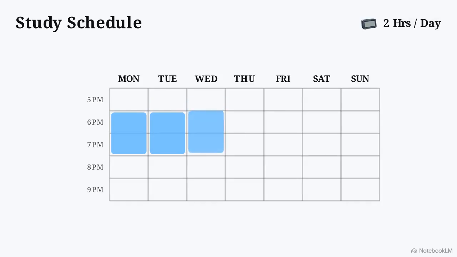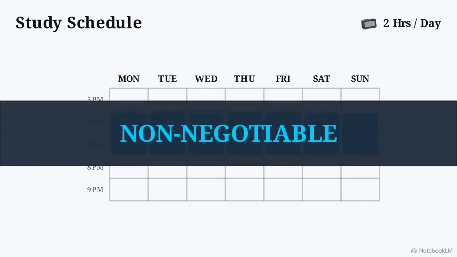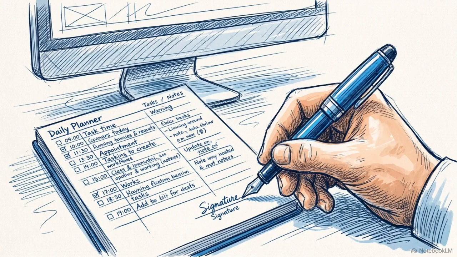Create a daily 2-hour recurring event for the next 7 days to ensure your study time is non-negotiable. Setting these 14 hours isolates your preparation from daily distractions. You are creating a contract with yourself to sit down and execute the plan.